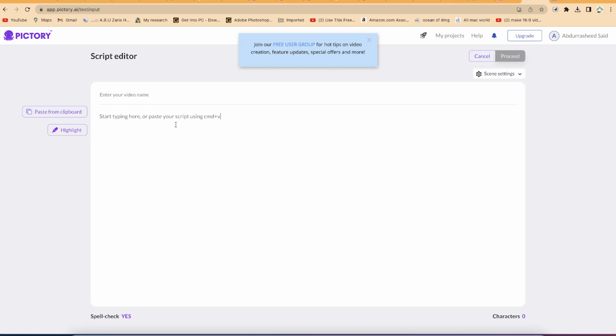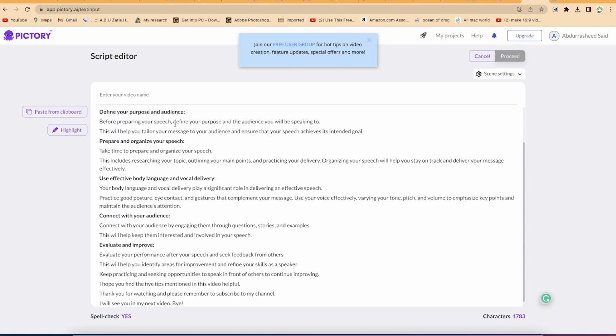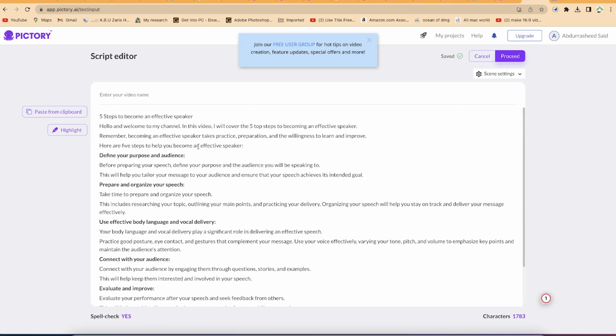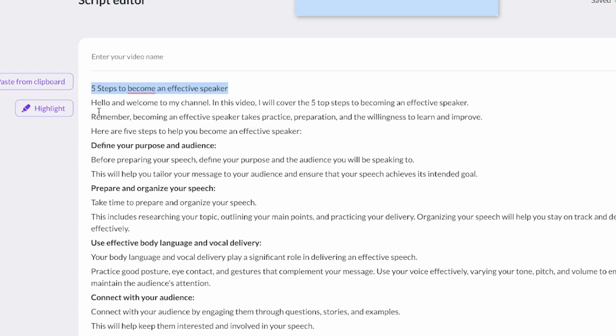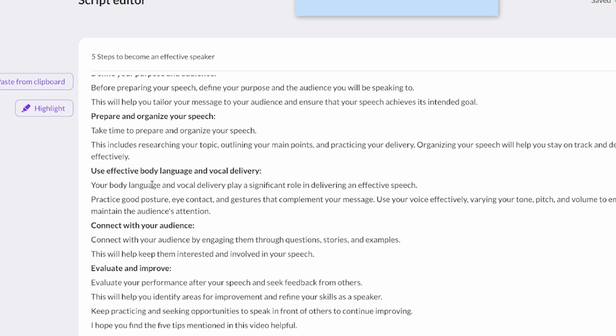You can come to Pictory and just paste it here. We'll paste everything. Okay, so now we have our text. It is saving the changes. So let's go back to the top over here. We can copy the title, maybe cut this one and paste it here: 5 steps to become an effective speaker. Okay, this is the title, and then we have the body.